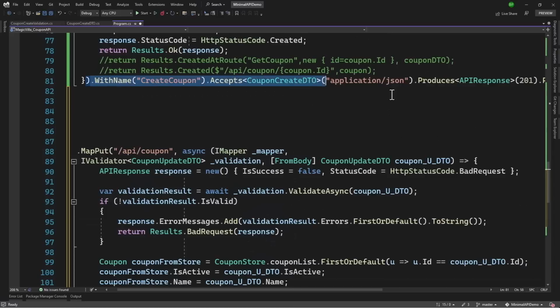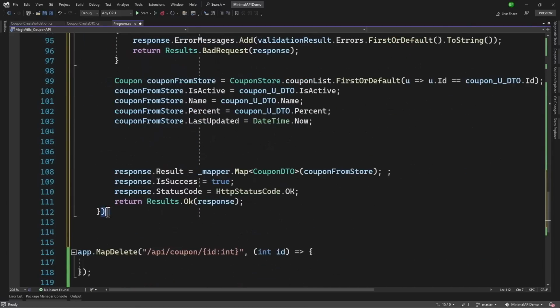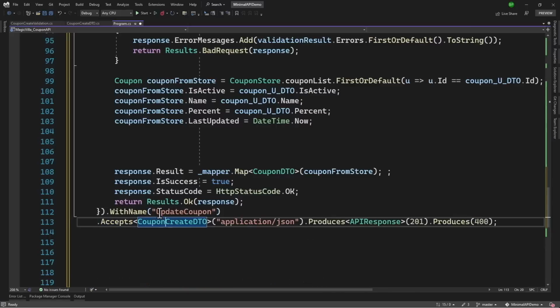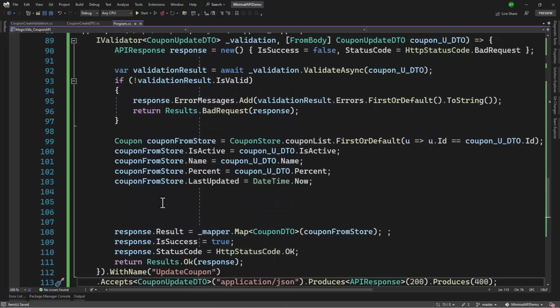We can give that a name, so let me copy this. And right here, I will paste that. Name, we can call that as update coupon. It accepts a coupon update DTO. And produces will be 200 OK.